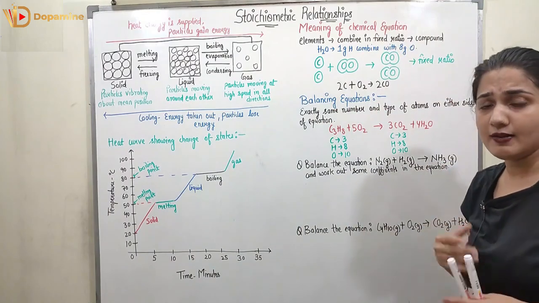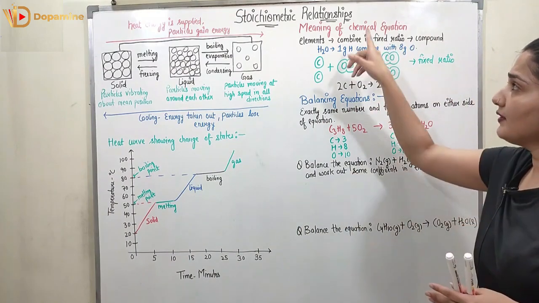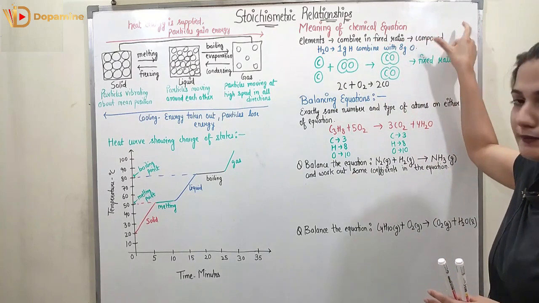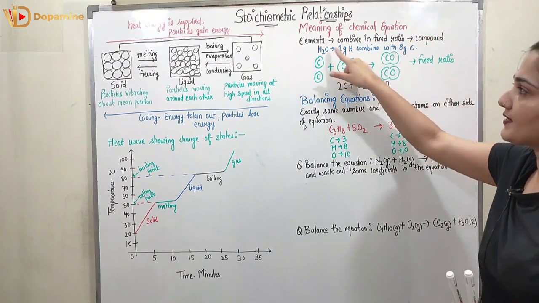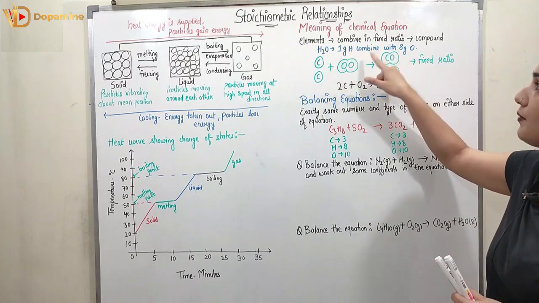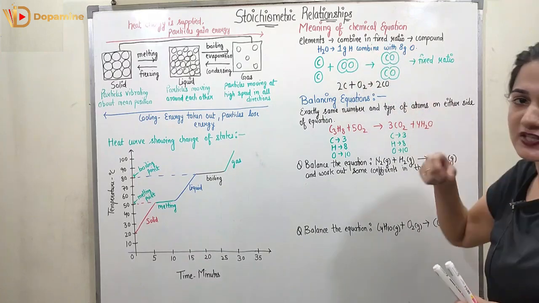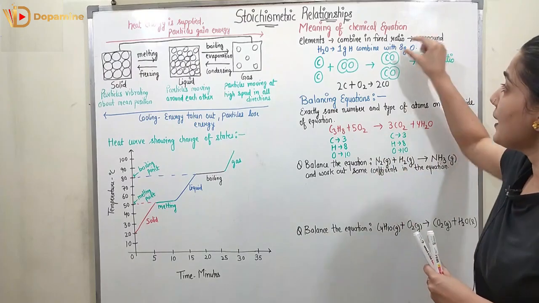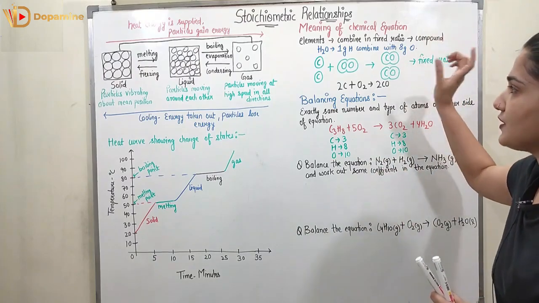Now coming to the meaning of the chemical equation. We have the elements and then we have the compound. The elements are combined in a fixed ratio to form the compound. For example, we have H2O, where 1 gram of hydrogen will combine with 8 grams of oxygen. If you take 1 gram of hydrogen, it can never combine with 10 grams of oxygen, it will combine with 8 grams of oxygen only.